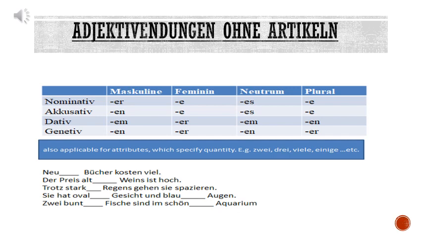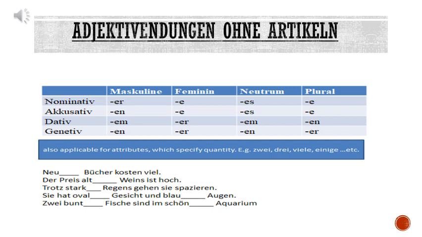Now this table is also applicable for attributes which specify quantity, like zwei, drei, hundert, 21, viele, einige. Whenever there is an attribute which specifies the quantity, at that time you are going to use this second table. Okay. Now we will see how to use this second table with the help of examples.